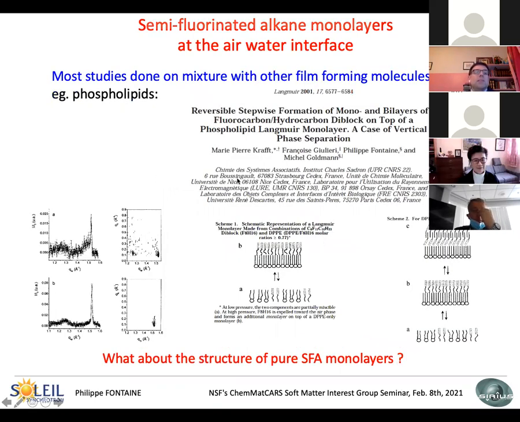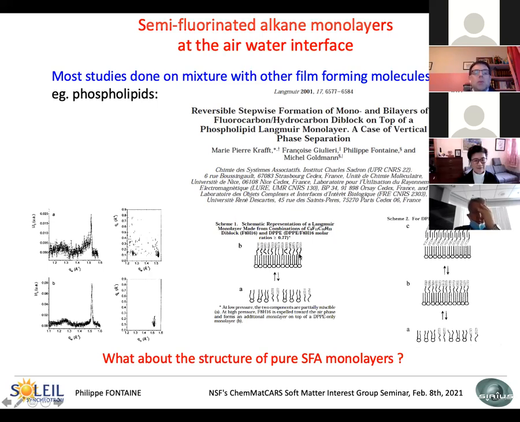But up to the start of the study, these molecules were mainly studied in mixture with other molecules, mainly due to the application in biology. For example, some time ago, we made this experiment where the semi-fluorinated alkane is mixed with phospholipids, and we proved that there is some vertical phase separation upon compression in the monolayer.